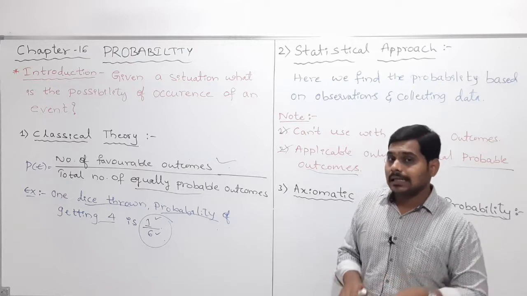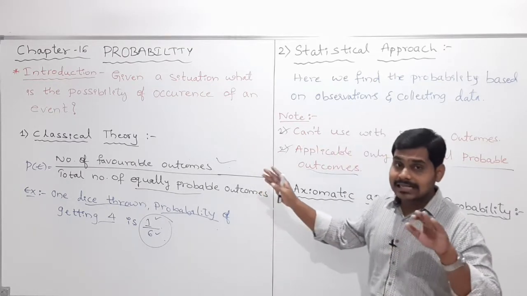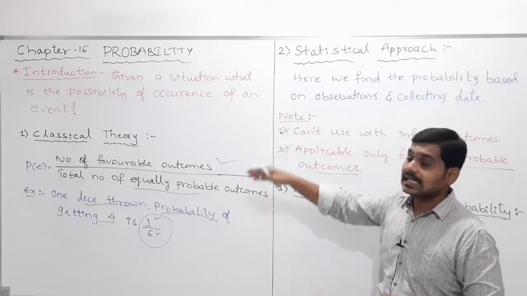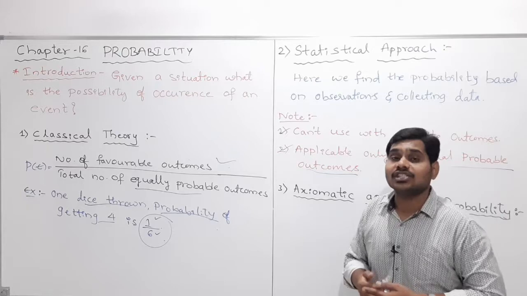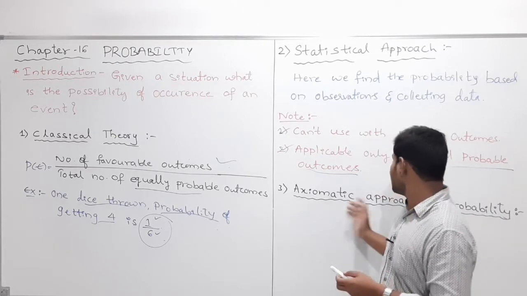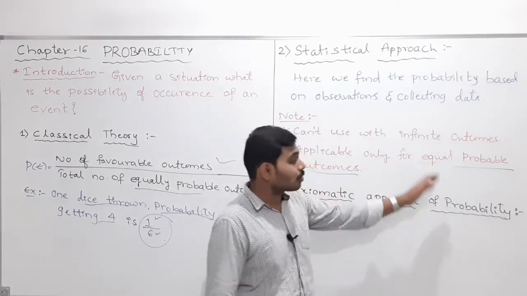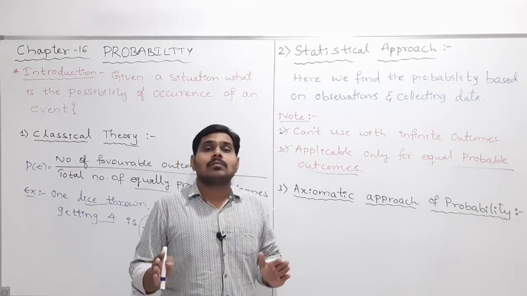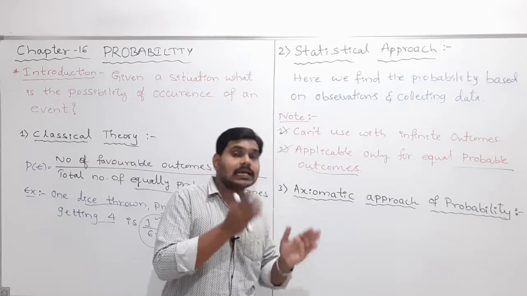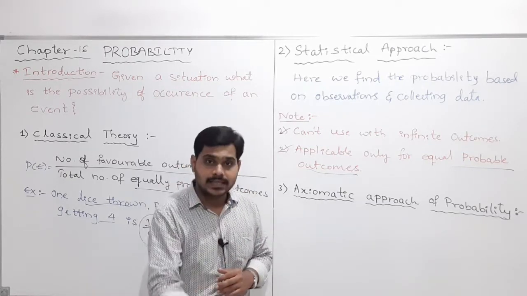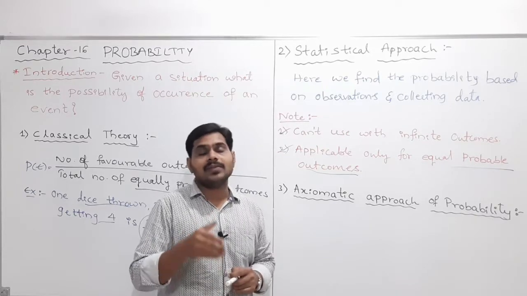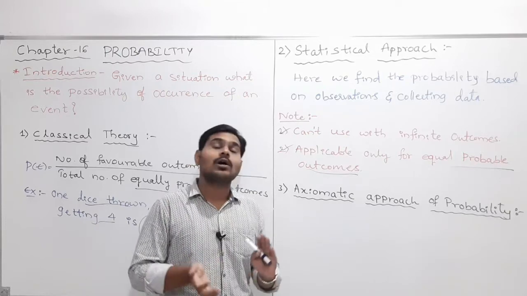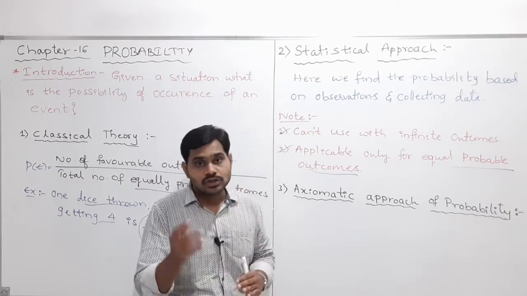Clear? So up to class 10th, we study these two theories. Now our job is to understand the axiomatic approach of probability. So this is all about what we studied in the earlier classes and what we are going to study in class 11th. I just differentiated what we studied and what is yet to study.